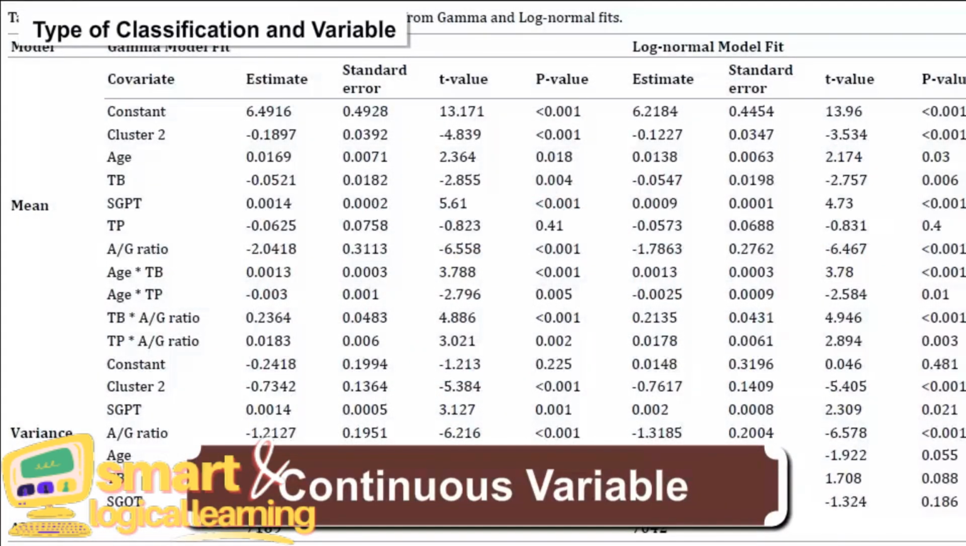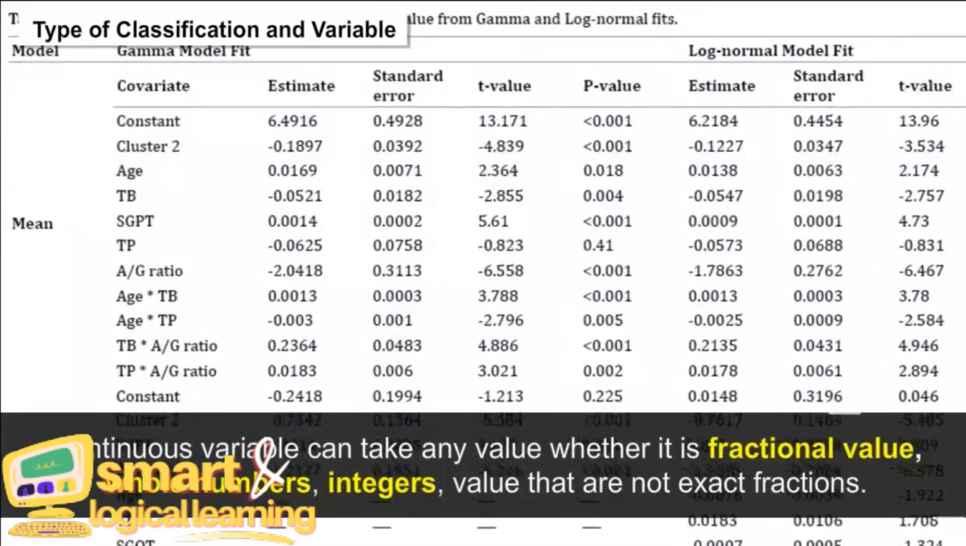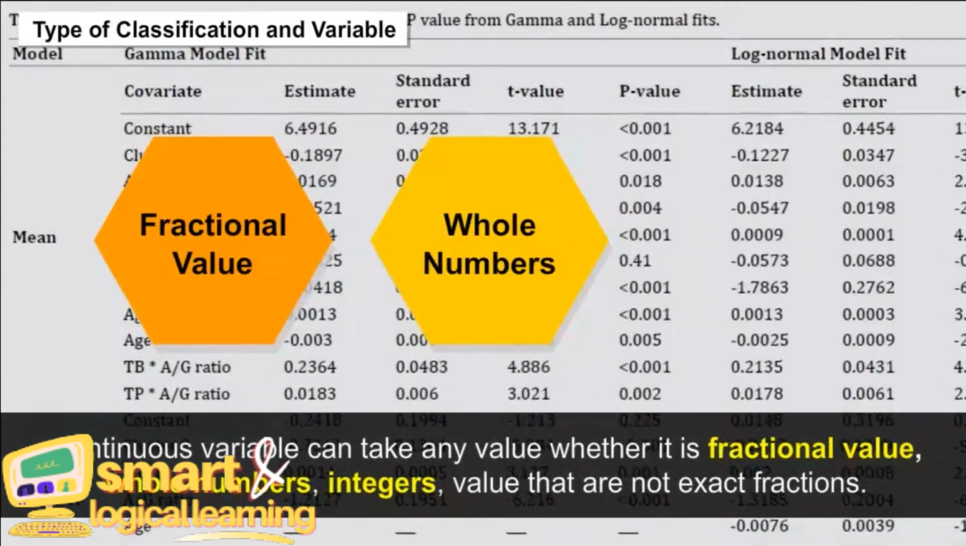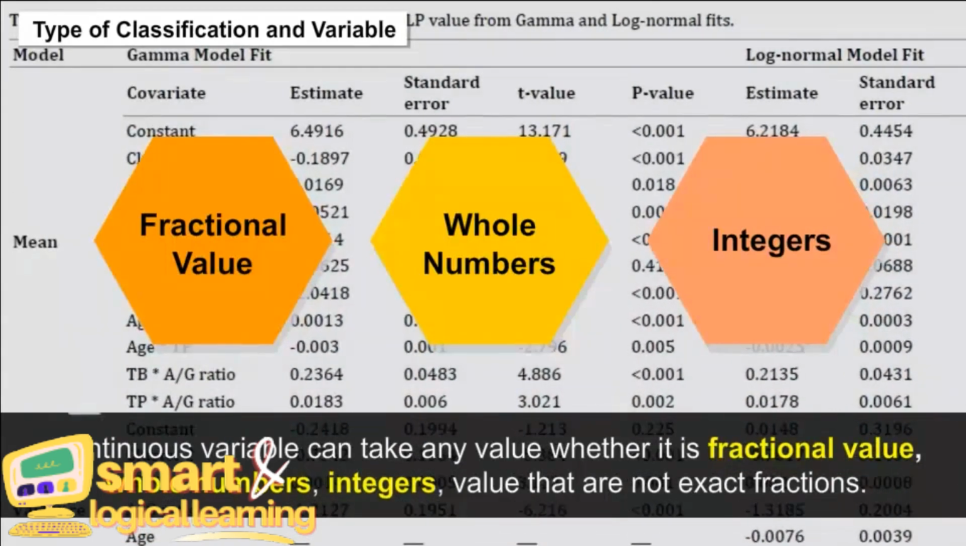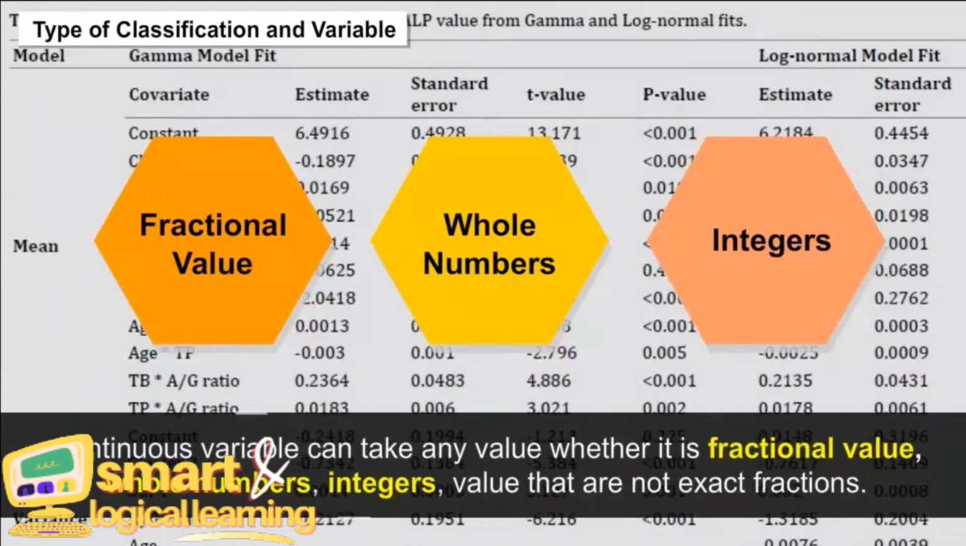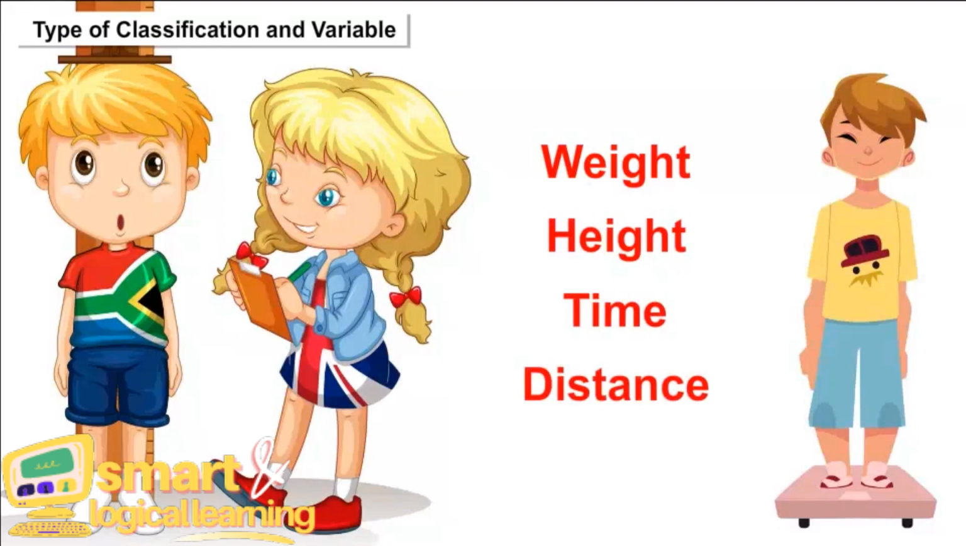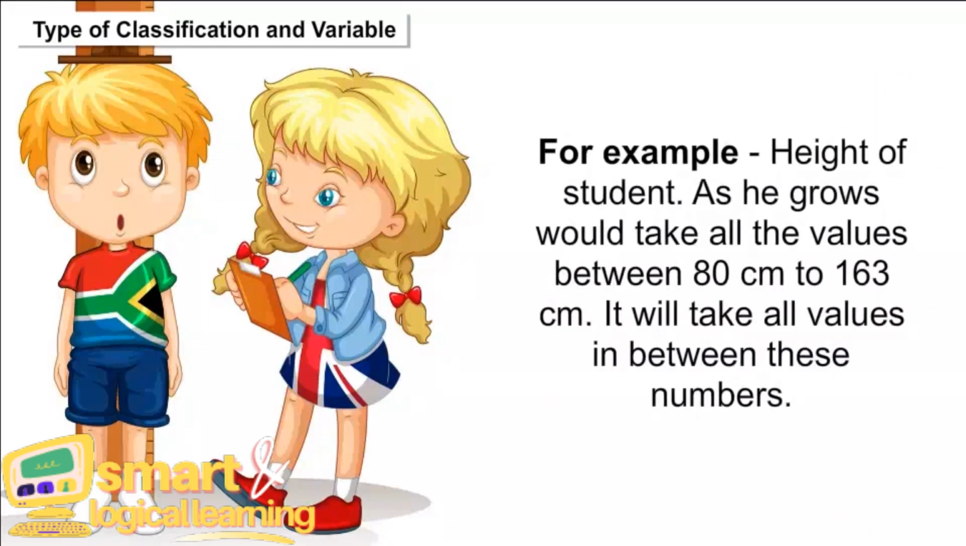Continuous variable. A continuous variable can take any value, whether it is a fractional value, whole number, integer, or a value that is not an exact fraction. The examples of continuous variables are weight, height, time, and distance, etc. For example, the height of a student as he grows would take all the values between 80 centimeters and 163 centimeters. It will take all values in between these numbers.